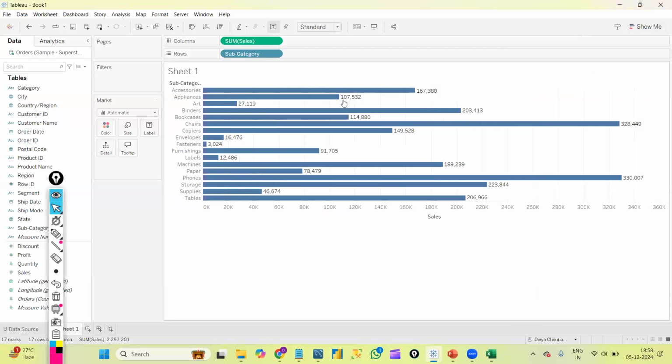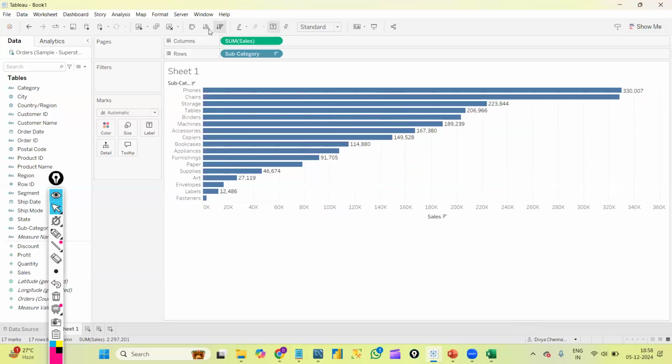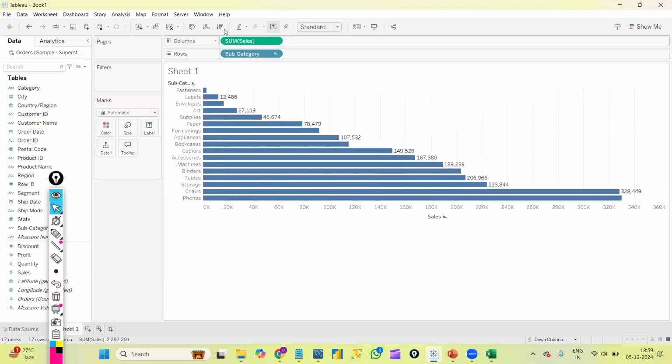Now, we can even sort the data. You can see two symbols here, ascending and descending. If I want to display in descending order, I'll just click this. And if I want it in ascending order, I'll click this. We can sort the data also like this.